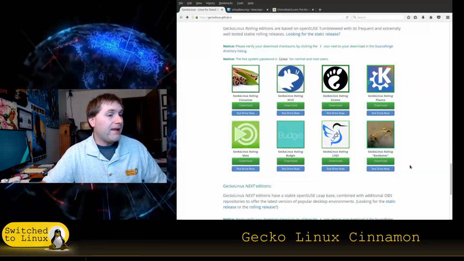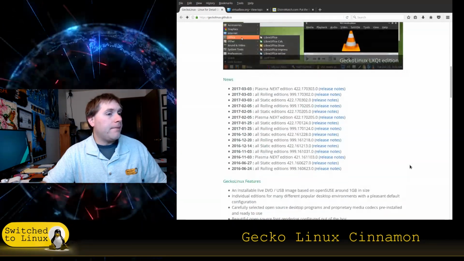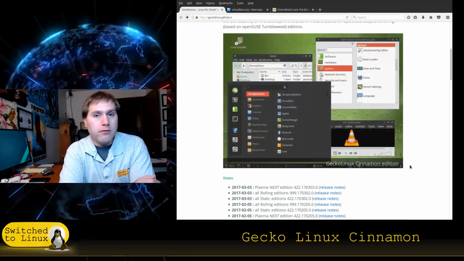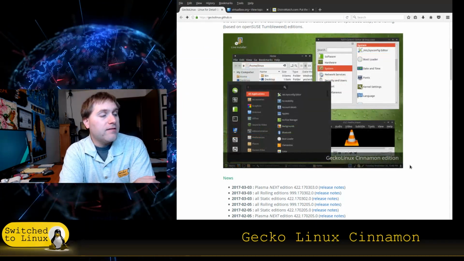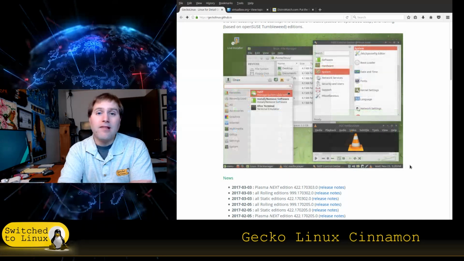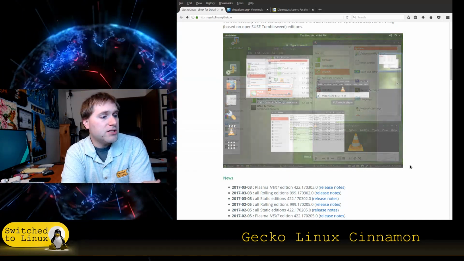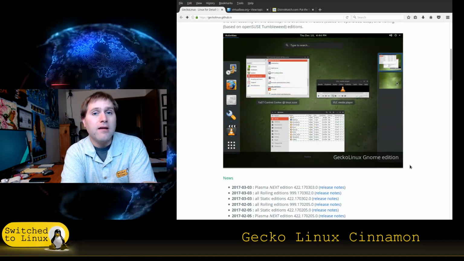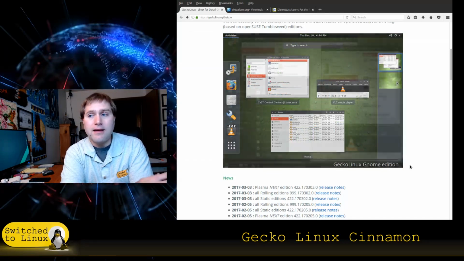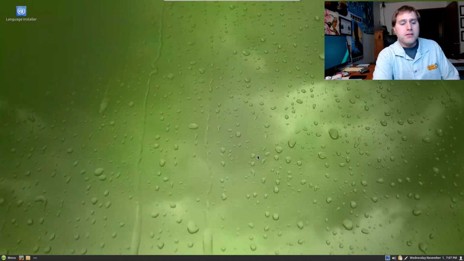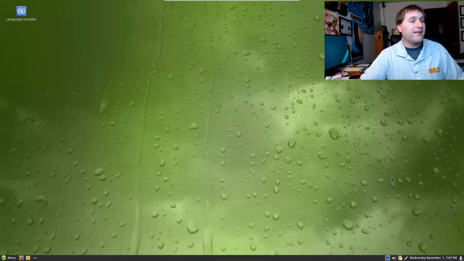So I went ahead and installed this. And what I went with for this test here is we're just going to walk through the Cinnamon edition of this. And as we go through there, what we're going to do is just see what's in there, see how it looks, see how it functions, and do all that from within VirtualBox. So here we are booted up into VirtualBox. I've installed this. I've not done anything else. So this is exactly what we will get when we load up Gecko here.